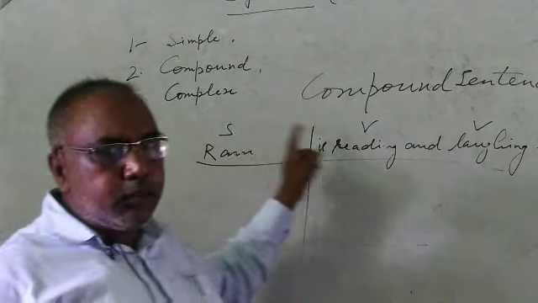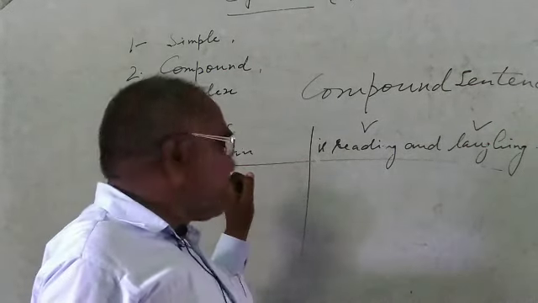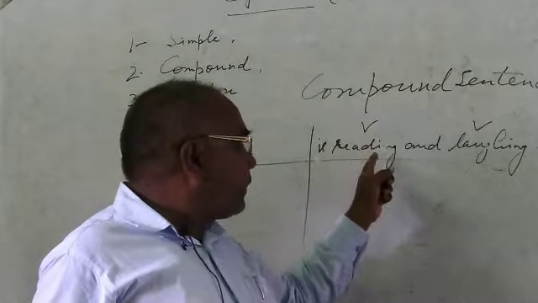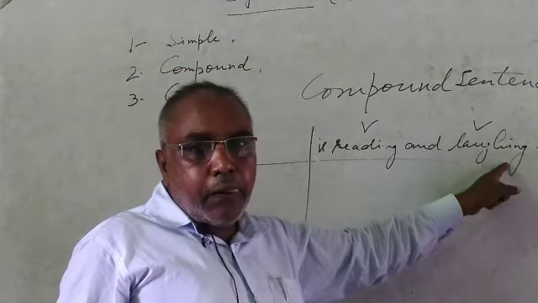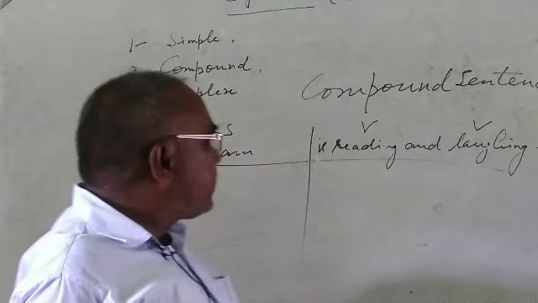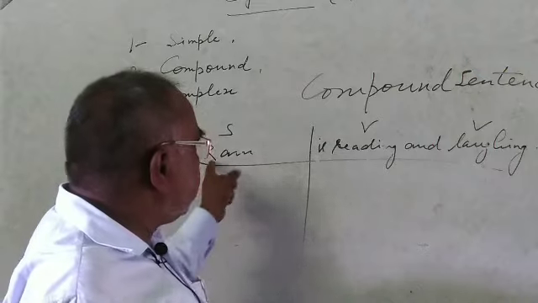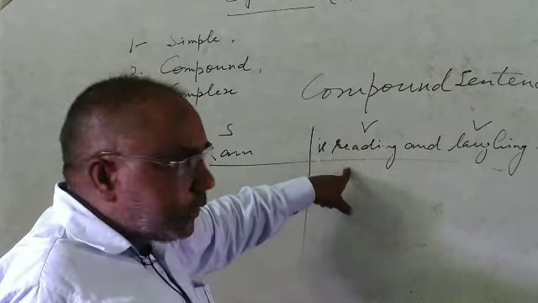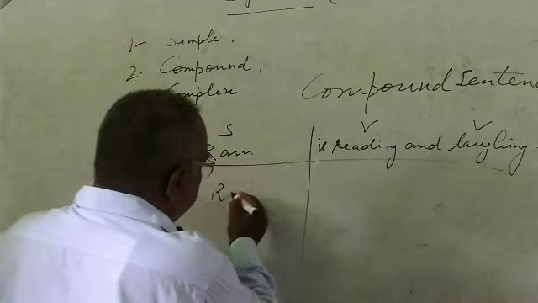And in this sentence you will find two verbs. Subject is only one, Ram, and there are two verbs. Only Ram is reading and he is laughing also. Now we can write this one sentence in two ways.